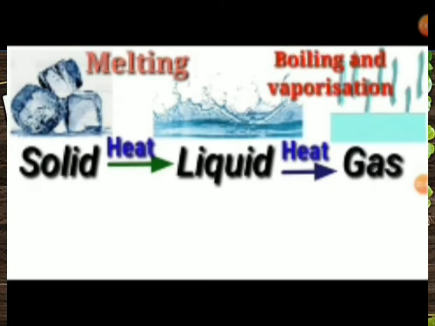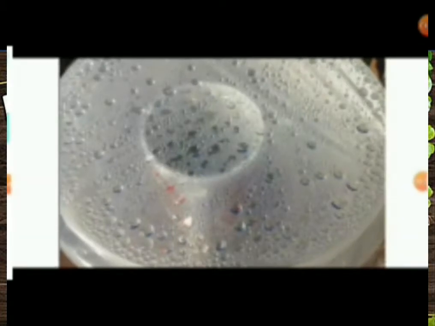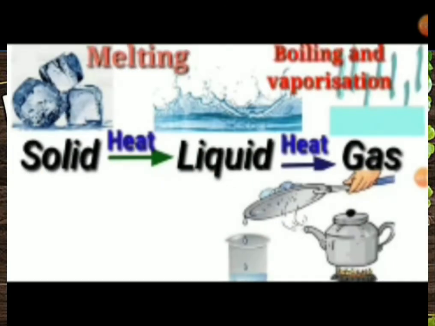The reverse process also occurs. Look at this picture here. When the liquid is boiled, after that we put a plate on it and after some time we can see vapor. That means condensation occurs. When the gas vapor cools, it reverses to liquid. Here the temperature decreases. That means gas to liquid.